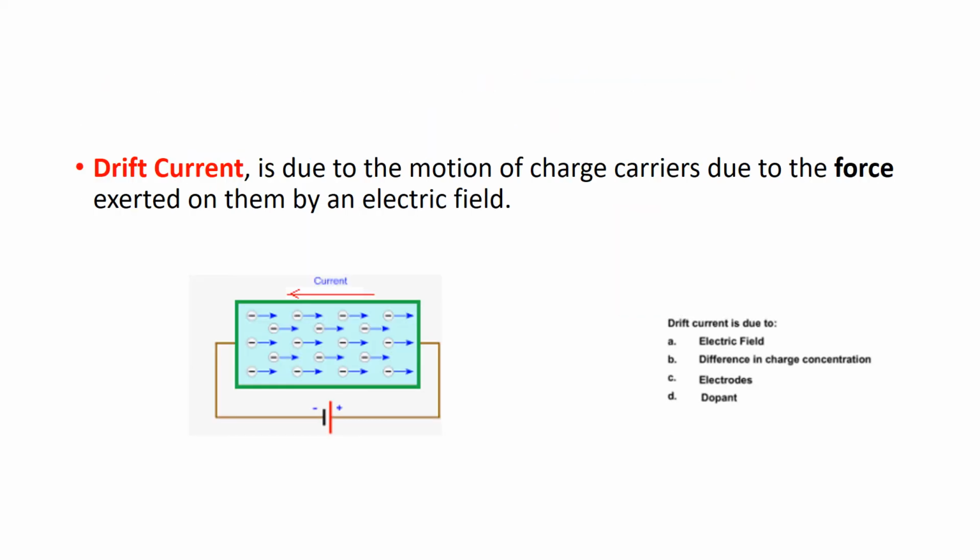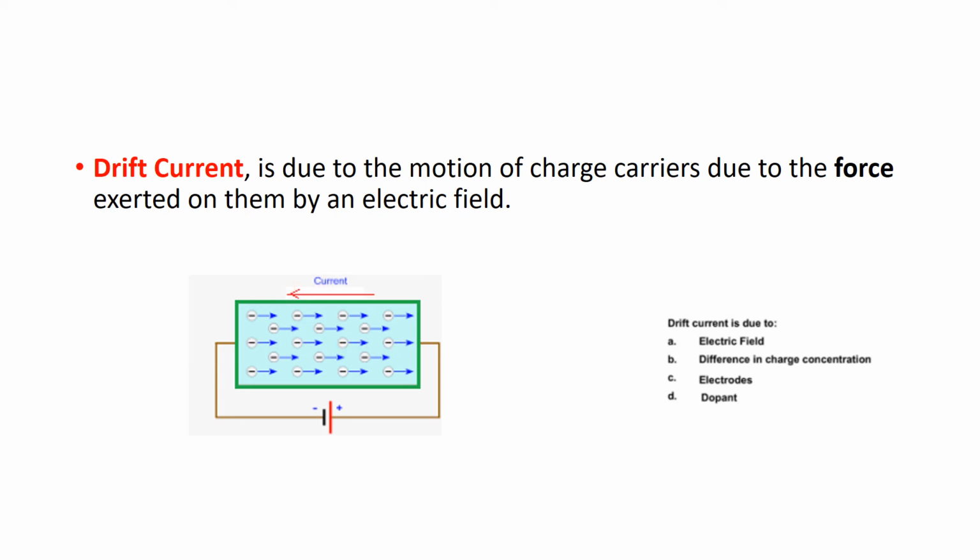Then we come to drift current. As we discussed, drift means due to some force. It is the motion of charge carriers due to the force exerted on them by an electric field. So you can see that we have a semiconductor or conductor material, and if we connect it with a battery, then electrons emerging from the negative terminal will push the electrons in the metal, and so there will be a current flow.